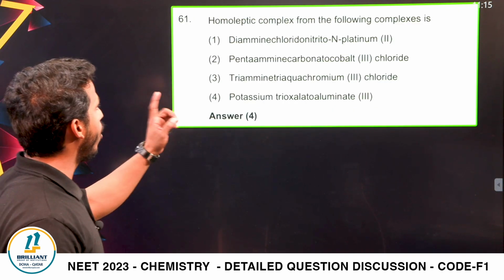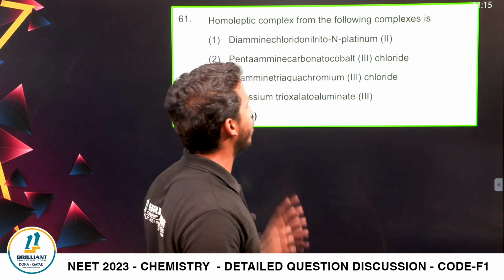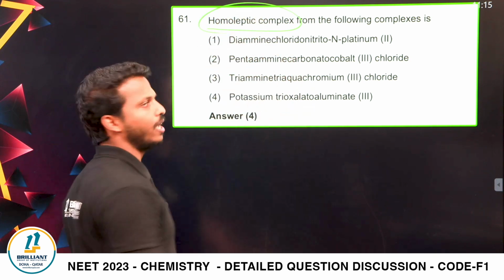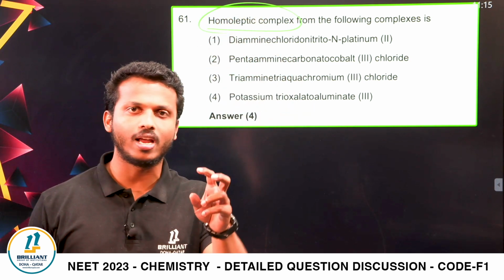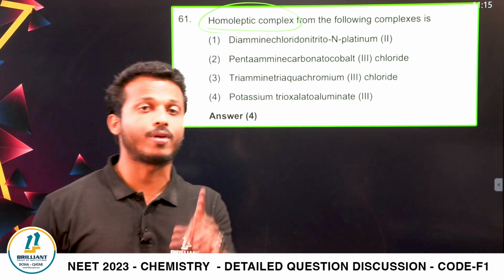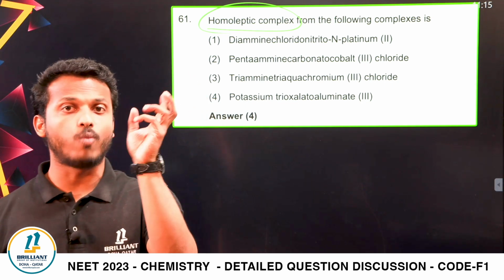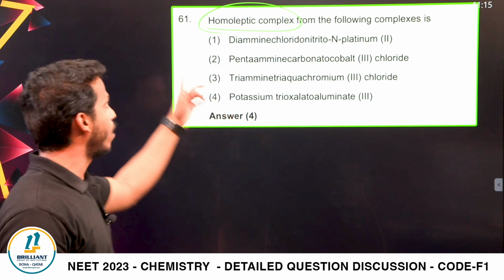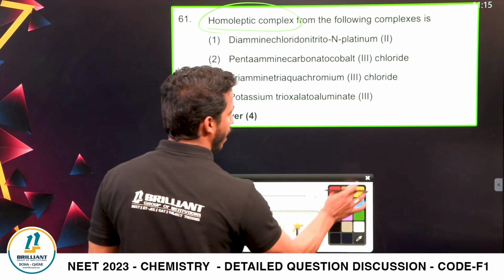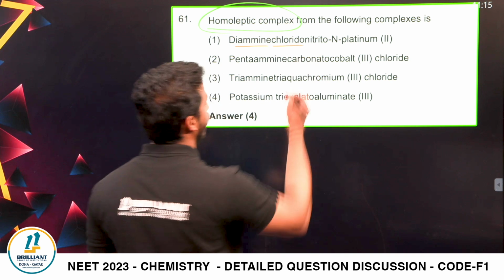Next one, homoleptic complex from the following complex is. What do you mean by homoleptic complex? If the complex contains only one type of ligand, from the chapter coordination complex grade 12. If the complex contains only one type of ligand, we call it homoleptic complex.